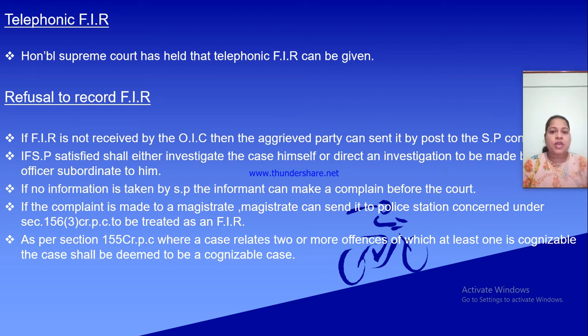Suppose under section 155 CRPC, there are 2-3 non-cognizable offences, and even 1 cognizable offence is also included there, then the whole case will be treated as a cognizable offence only, not a non-cognizable offence, as mentioned under section 155 Criminal Procedure Code.